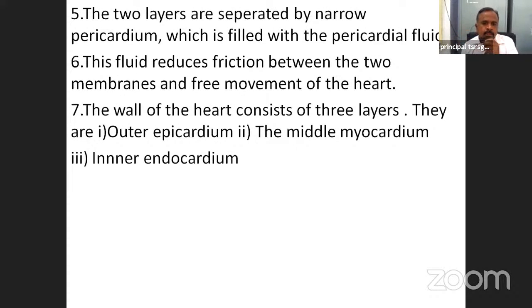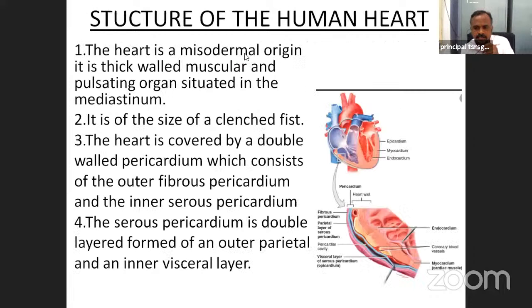Next, the wall of the heart. The wall of the heart consists of three layers. The outer layer is the epicardium, the middle is the myocardium, and the internal is the endocardium. Three layers: epicardium, myocardium and endocardium.